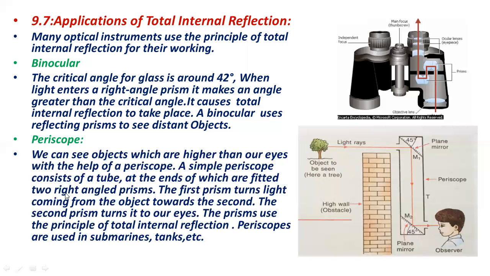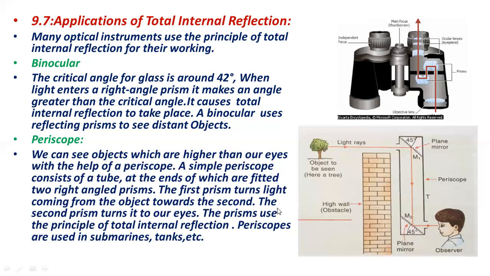A simple periscope consists of a tube at the end of which are fitted two right angle prisms. You can see this is a simple tube, and it has two prisms. One prism is here at the base and another prism is fixed at the top. So two prisms are inside the periscope.